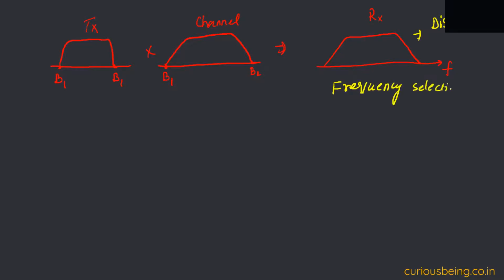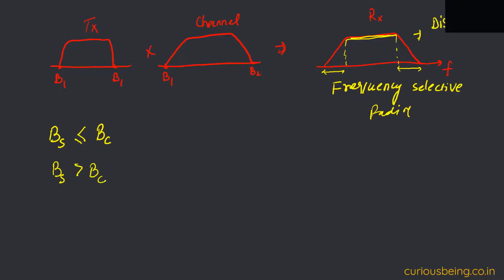Why are we saying this is frequency selective fading? Because only some parts of the frequency or the bandwidth are distorted. Other parts are all okay. So there are actually some conditions. Let's say I denote my signal bandwidth by Bs and channel bandwidth by Bc. So there can be two conditions: Bs less than or equal to Bc, and Bs greater than Bc.